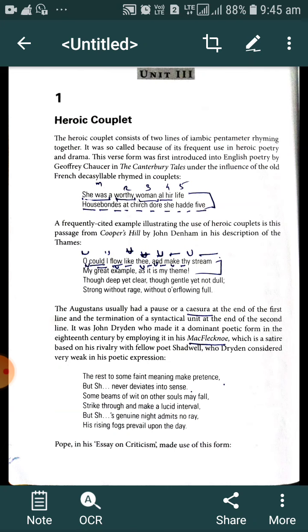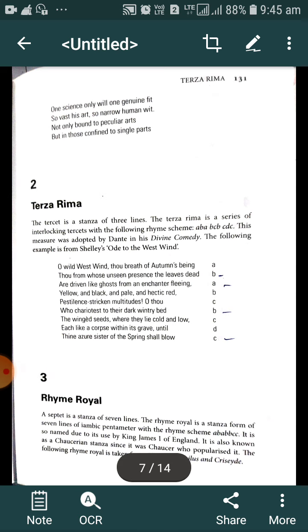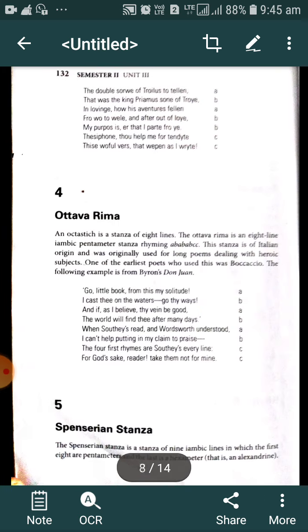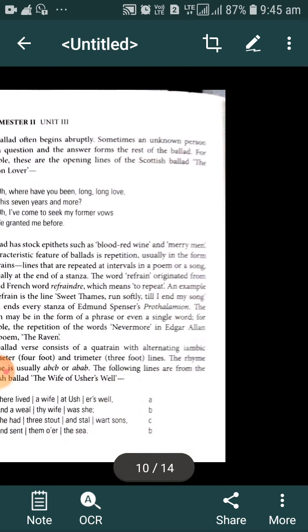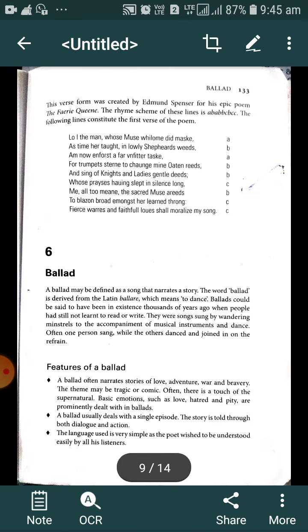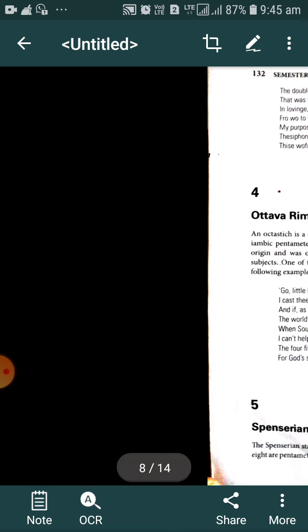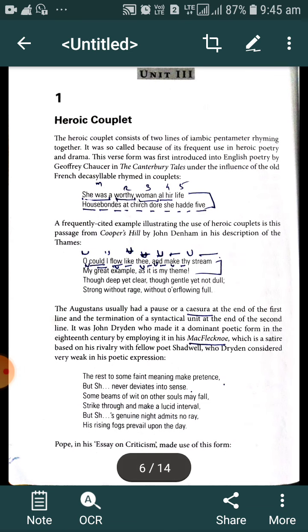That's why we should start from the stanza forms, like heroic couplet, terza rima, rhyme royal, ottava rima, Spenserian stanza, and ballad. These are some stanza forms that we have to know.